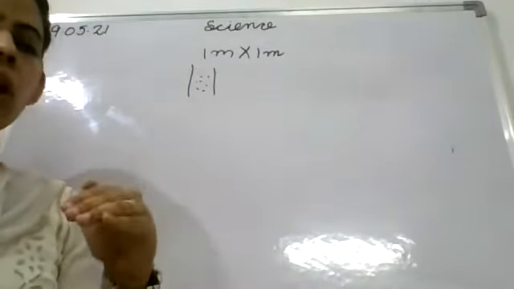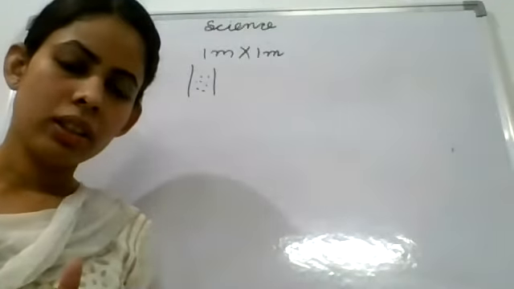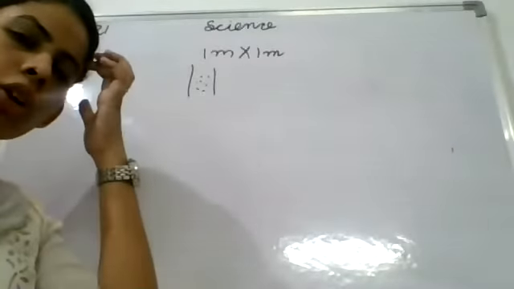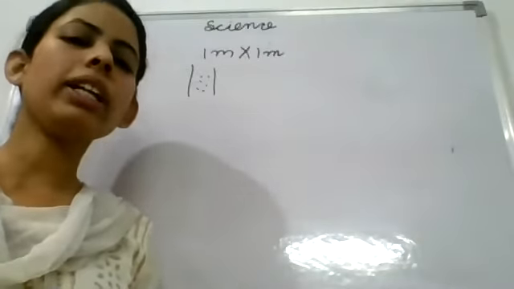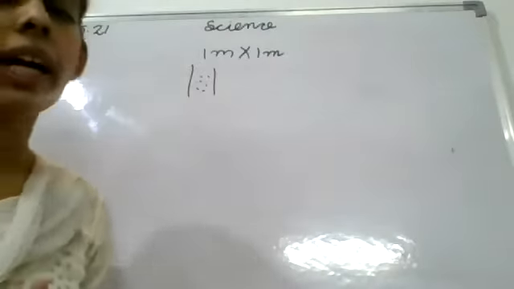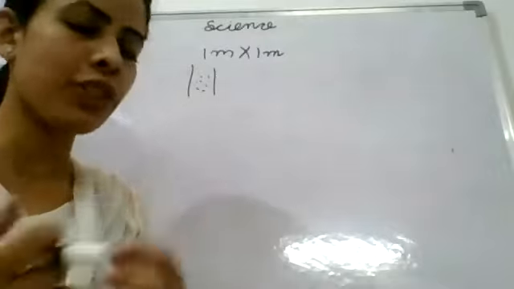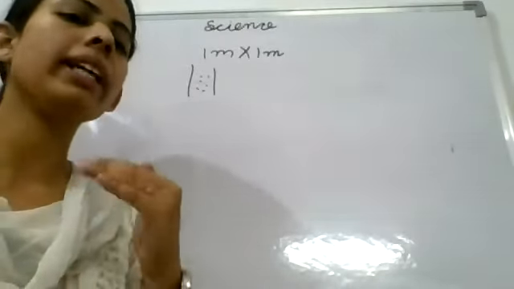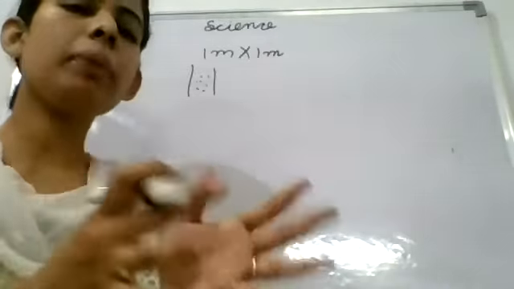When we go to high altitude, the pressure starts decreasing. There is a question in your assignment also about nose bleeding. Some people suffer from nose bleeding when they go to high altitudes. Why does this happen? At sea level, our internal body pressure is equal to the atmospheric pressure. But as we go to high altitude, the pressure decreases.